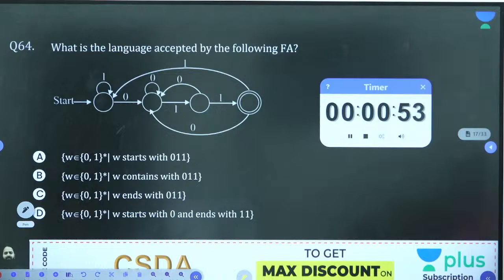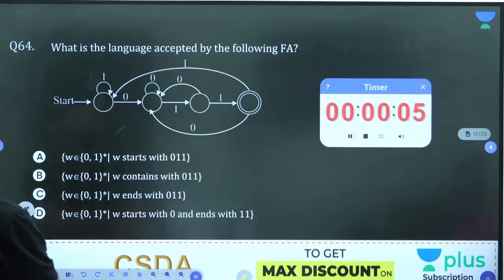Solved. If you have done correctly, it's an easy question, right?